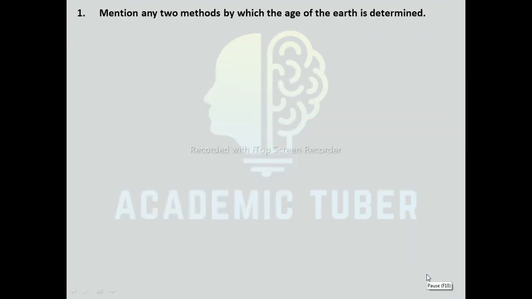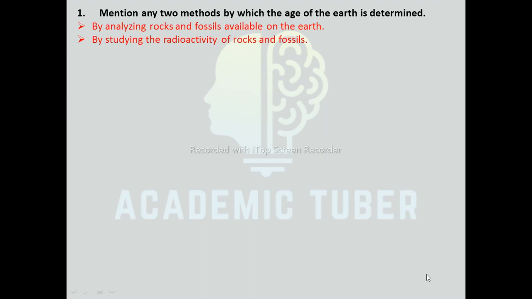Here is one question. Mention any two methods by which the age of Earth is determined. The age of Earth is determined by analyzing rocks and fossils available on the Earth, and by studying the radioactivity of rocks and fossils.